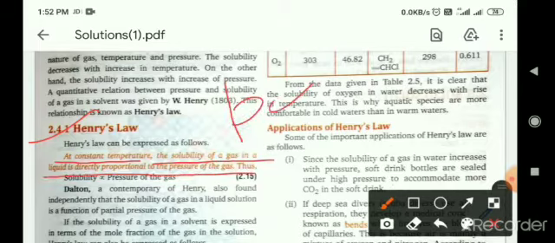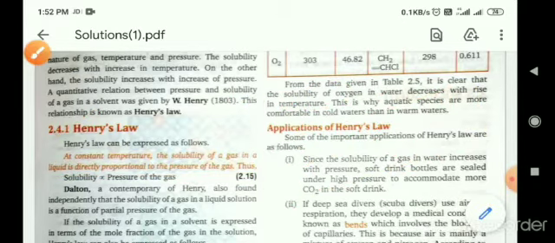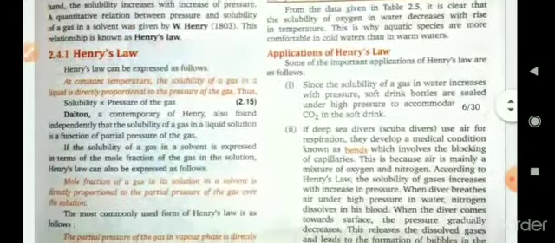Which means P is directly proportional to the mole fraction of the gas. When the proportionality is removed, a constant will come, that is known as K_H, and it is known as Henry's constant. Okay. Now, applications of Henry's law.